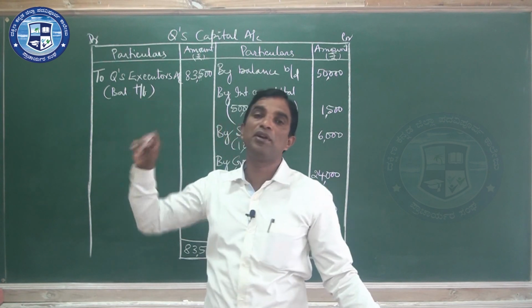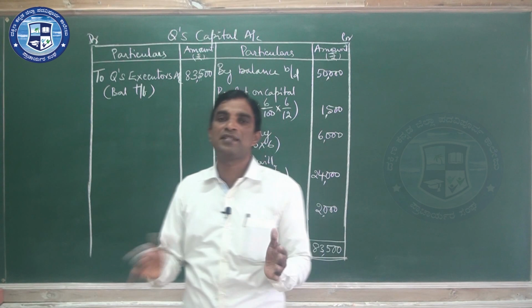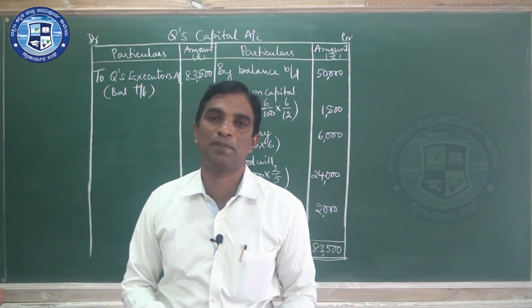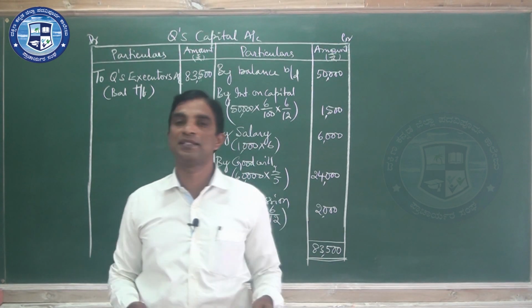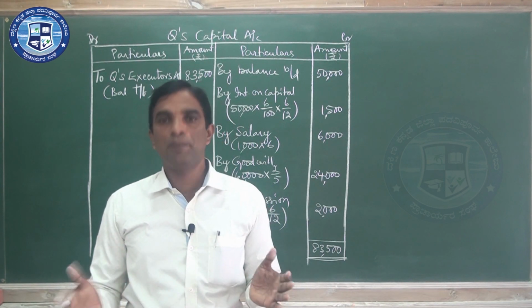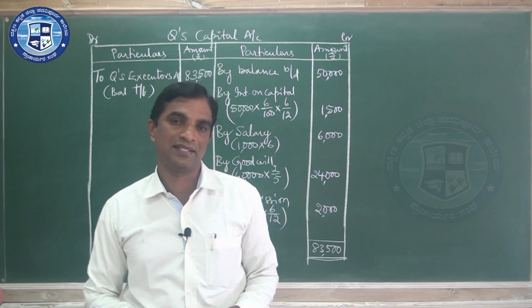Sometimes one more piece of information: they may get the consent of the legal representatives of the deceased partner, that means the remaining partners may say that in future we will pay in installments with interest.